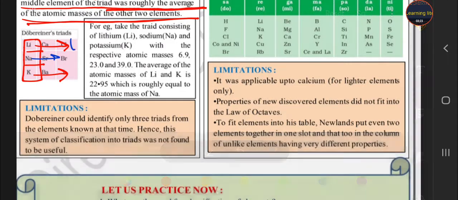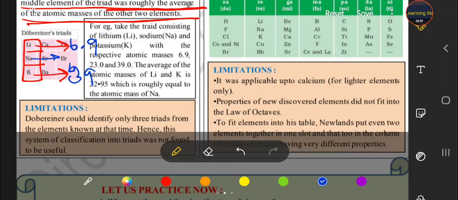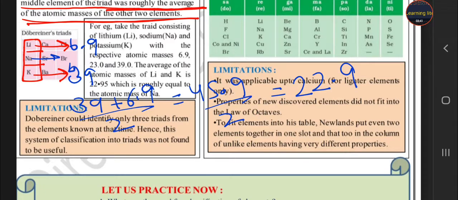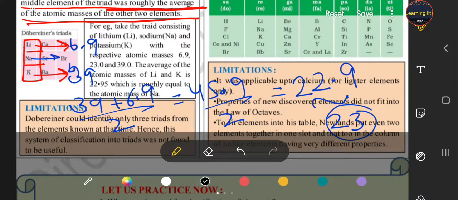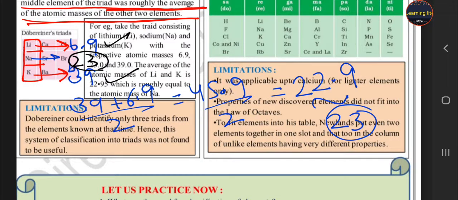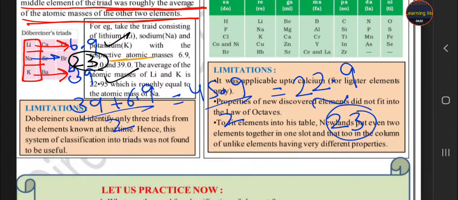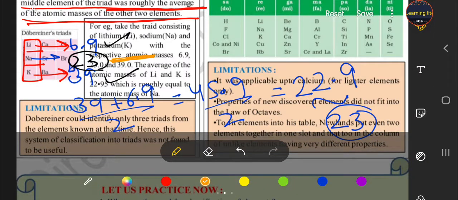The mass of lithium is 6.9 and the mass of potassium is 39. We have to find their average. 39 plus 6.9 divided by 2, that is 45.9 upon 2, that is 22.9, which is roughly equal to 23. And what is this 23 here? 23 is the value of sodium. It means according to Dobereiner, the average of the first and third element is equal to the atomic mass of the second one.